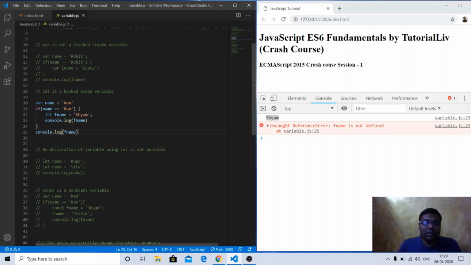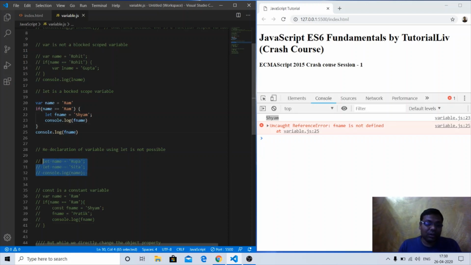But in the previous example we have seen where we declared the same variable with var, I am able to access this particular name outside the block scope also. It's not a function scope, it's a block scope. There I was able to get the value of a variable outside that block. So that proves it's a block scope variable. Once we declare any variable inside opening and closing braces, also known as blocks, it won't allow us to access that variable outside that particular block.